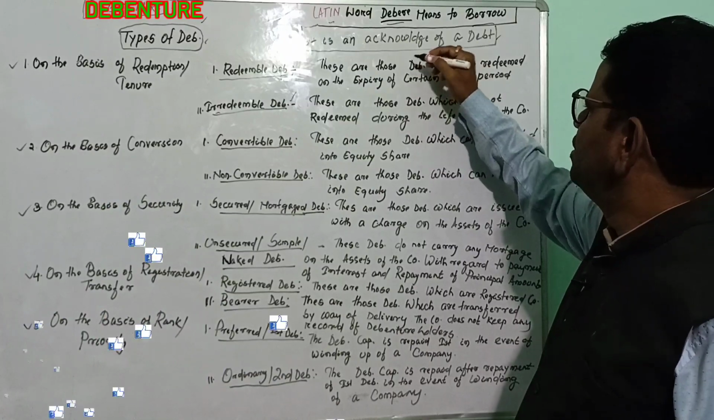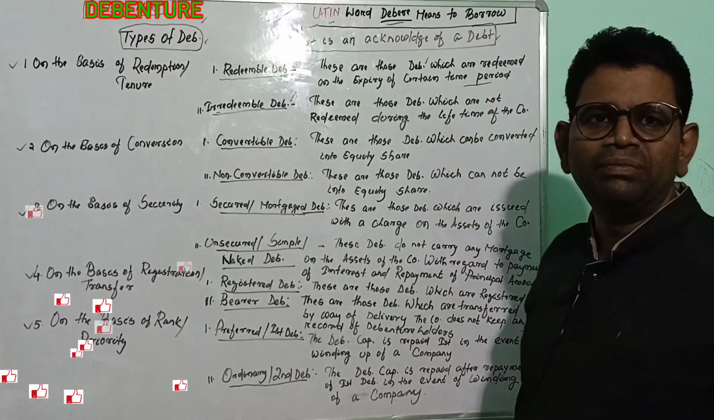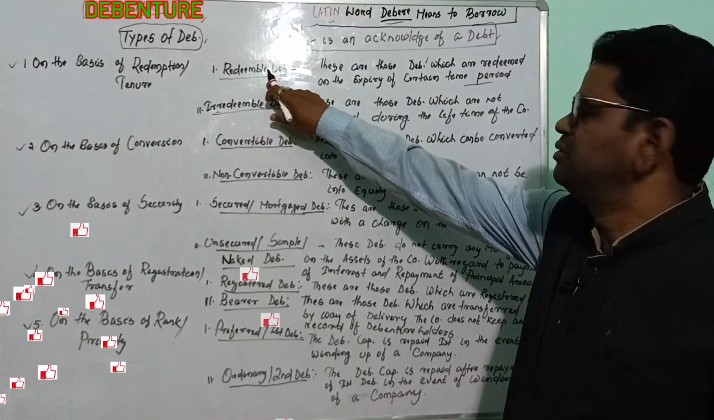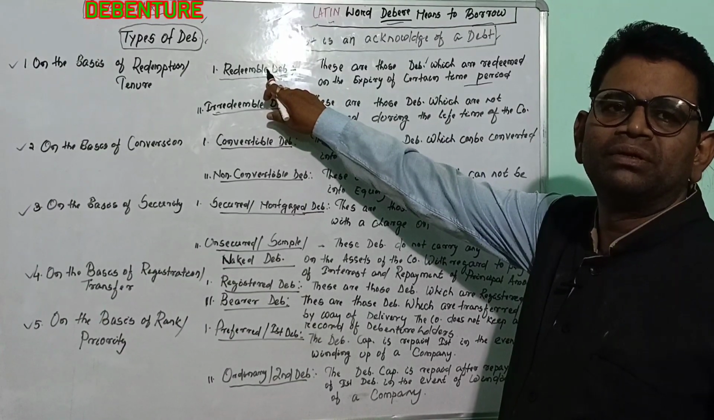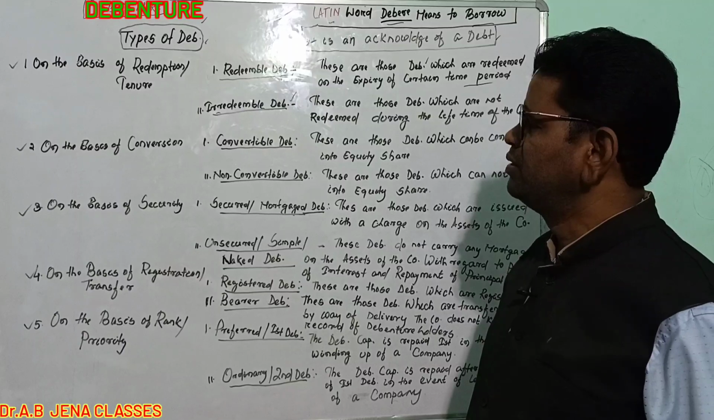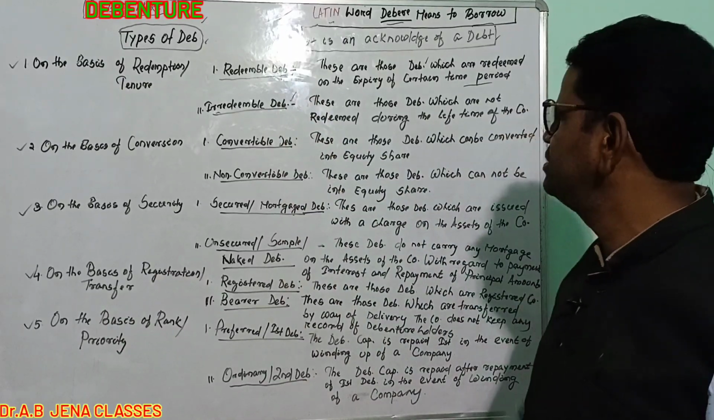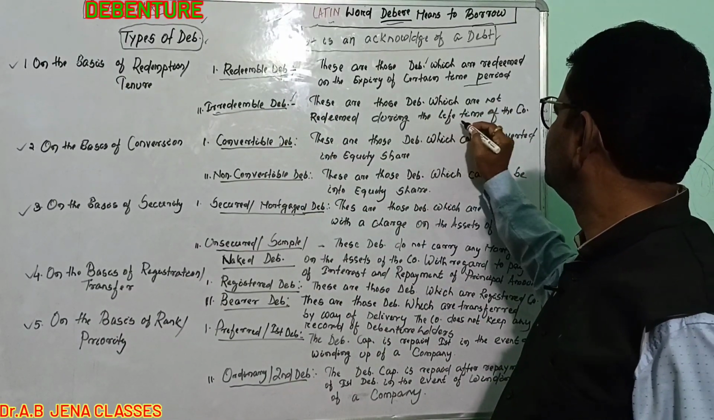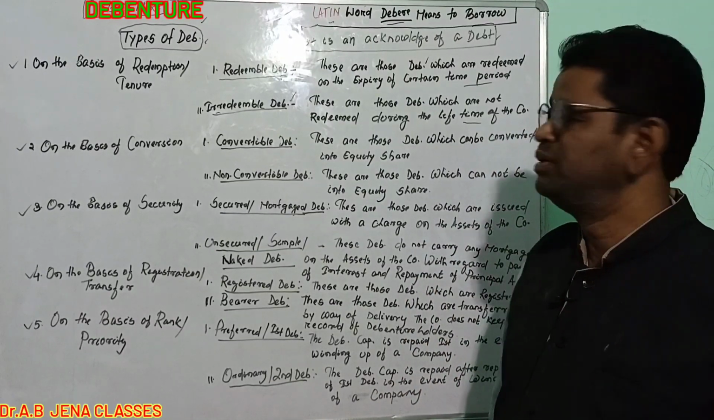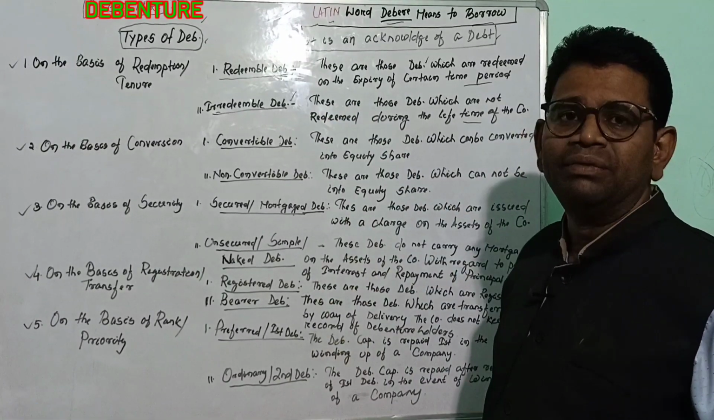Redeemable debentures are those debentures which are redeemed on the expiry of a certain time period. The company will redeem such debenture capital to the debenture holder after expiry of a certain time period. It may be 8 years or 10 years. The second type is irredeemable, just the reverse of redeemable debentures. These are debentures which are not redeemed during the lifetime of the company. When the company goes into liquidation, at that time the company will repay the debenture capital to the debenture holder.